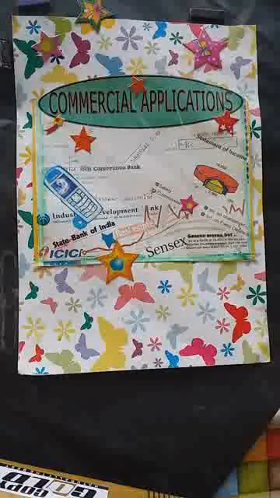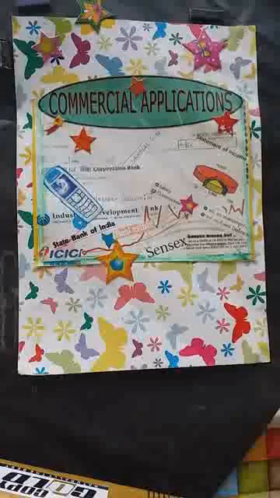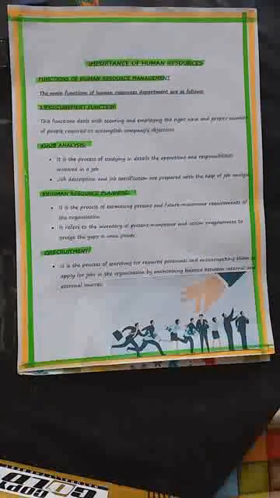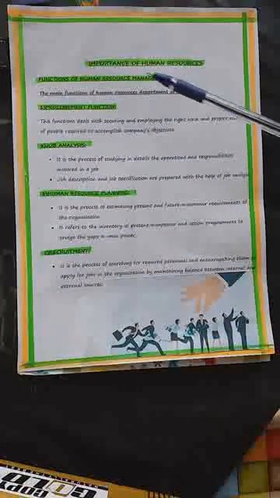Next we move on to the next important chapter in it, qualities of a good human resource manager. We have about 5 important headings under the qualities of a good human resource manager: the educational, personal, training and experience, professional, attitudes, etc. We will now begin with functions of human resource management under importance of human resources.